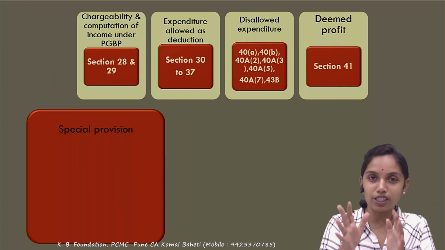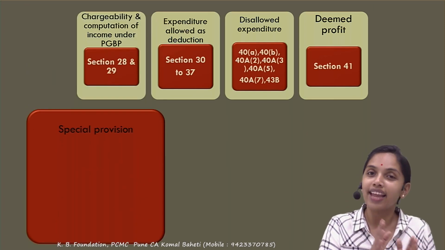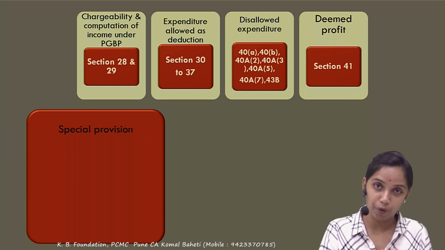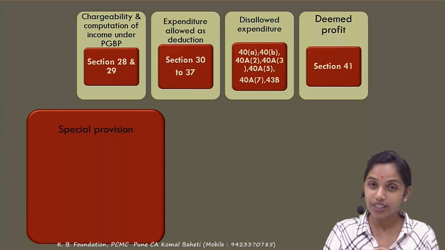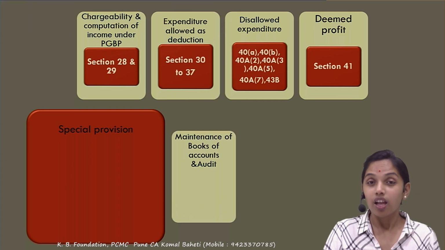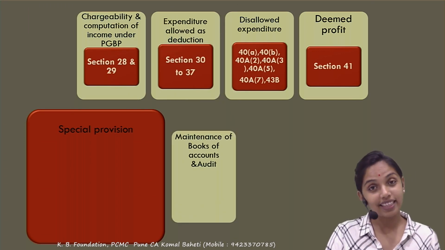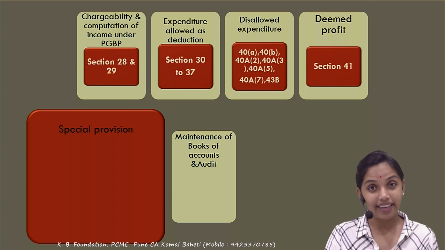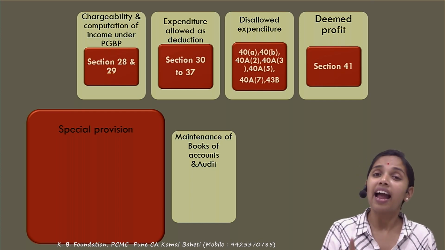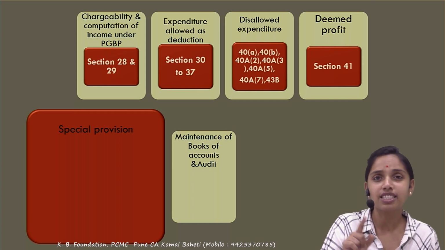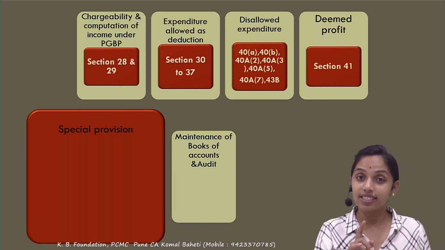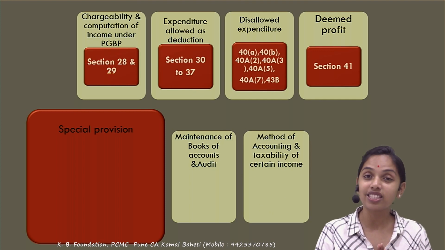This is the first 4 parts of the PGBP. The next 4 parts start with some special provisions. What is the special provision? That is under section 43. Next, maintenance of the books of accounts and the audit: to whom it is compulsory to maintain the books of accounts under the PGBP and to whom it is compulsory to get the books of account audited. That is covered under this next topic.